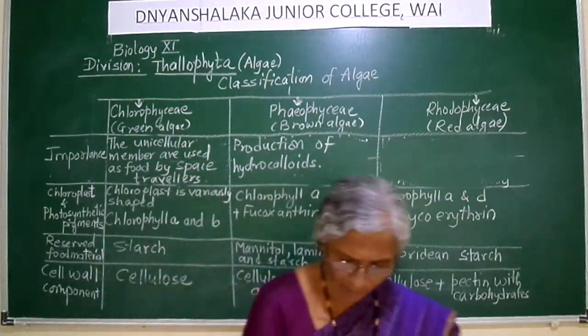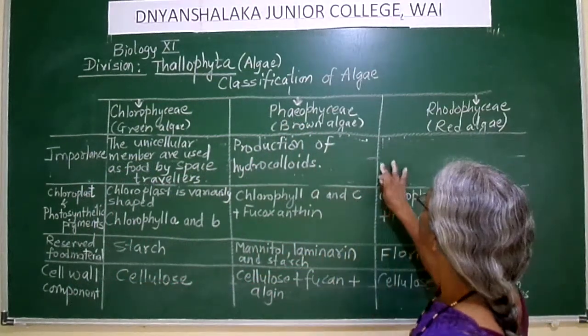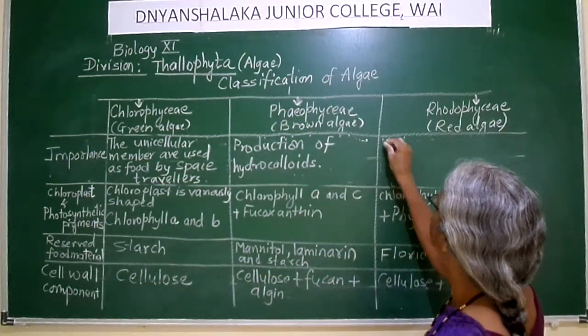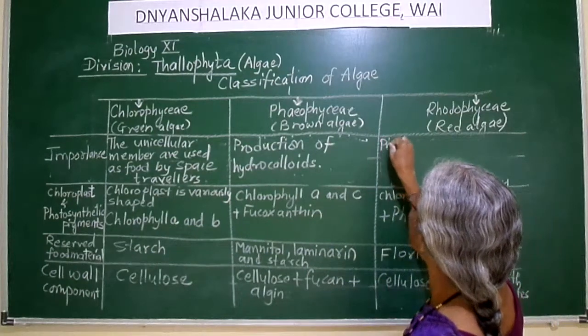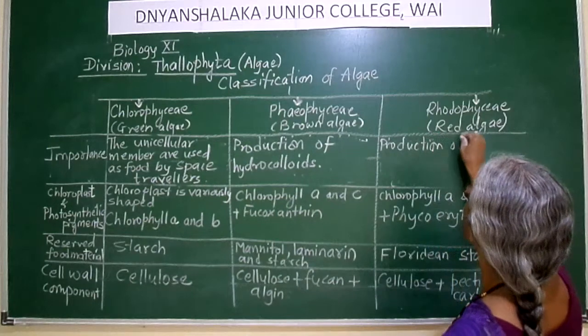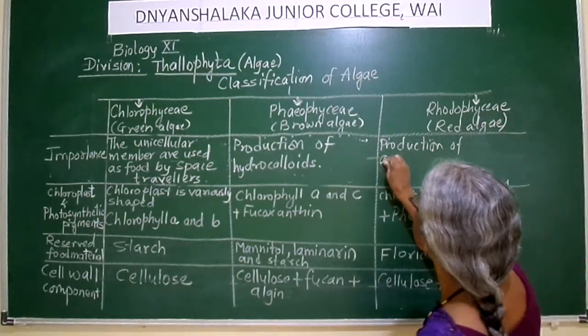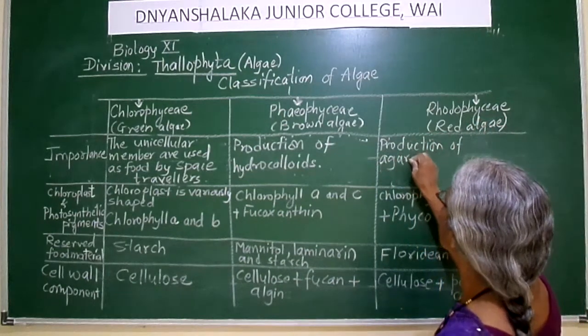And what about Rhodophyceae? Rhodophyceae are used in production of agar-agar.